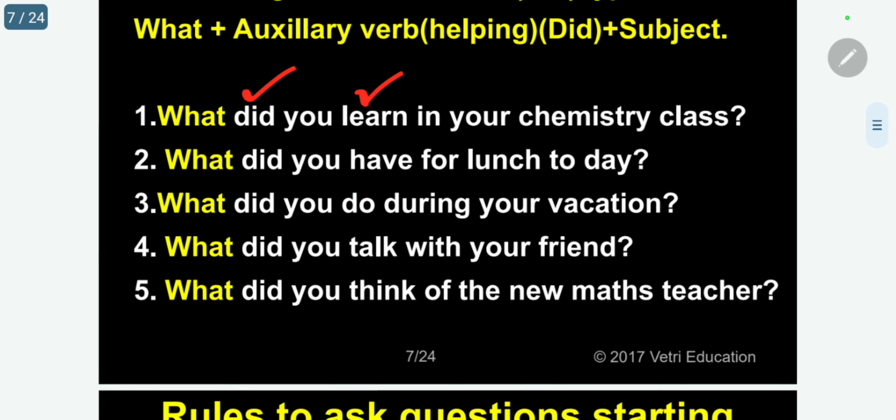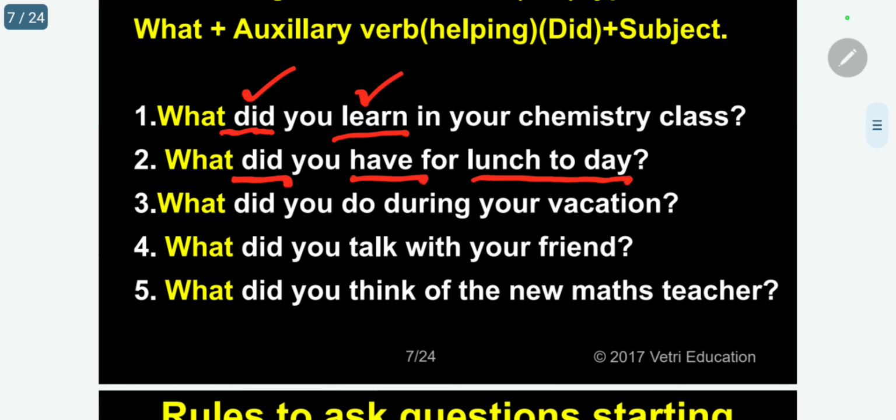Past tense. What did you learn in our chemistry class? Did is the auxiliary verb. Learn is the main verb. Please follow. When you are using an auxiliary verb in past and present tense, we should not use the past tense for the main verb. Very, very important point. The same way, what did you have for lunch today?